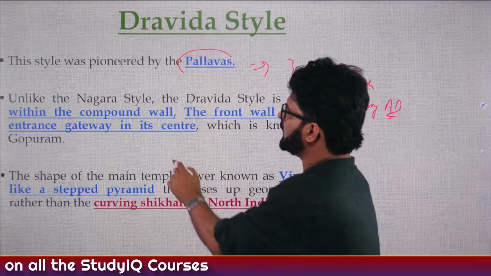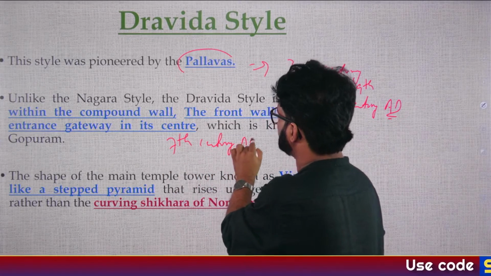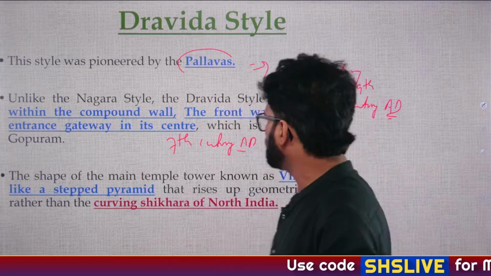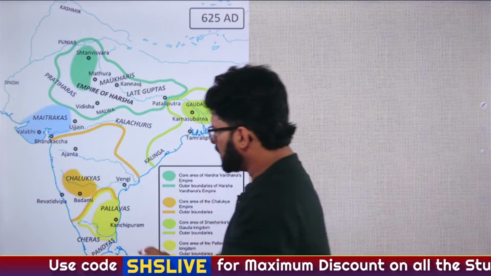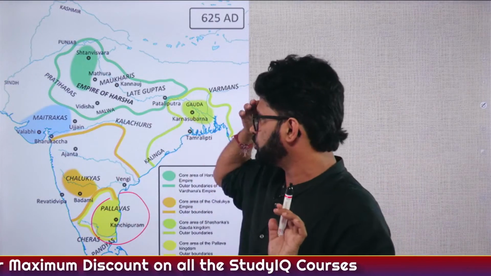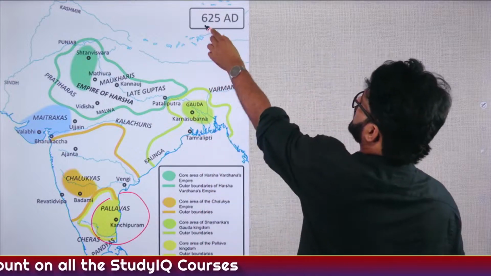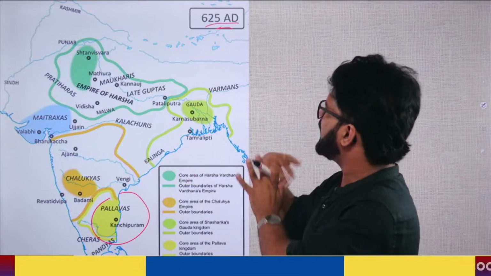But what happened in the 7th century? 7th century AD is an awesome period. Why is it an awesome period? I will show you a map. Let me show you a map and then tell you something from a map perspective. So we know Pallavas are active from 3rd century AD onwards, till 9th century AD. But this particular period, 625 AD, is a very interesting period. When you're looking at the map, you will understand a lot of things.